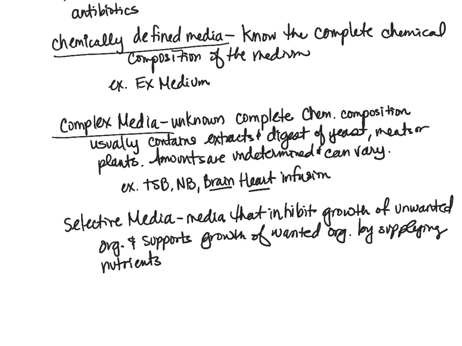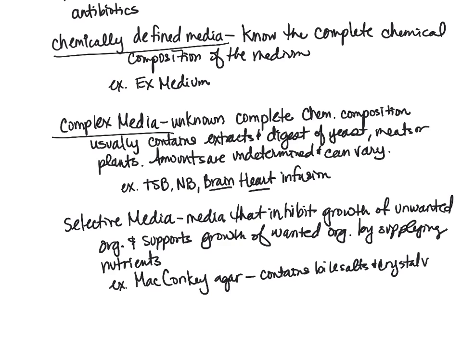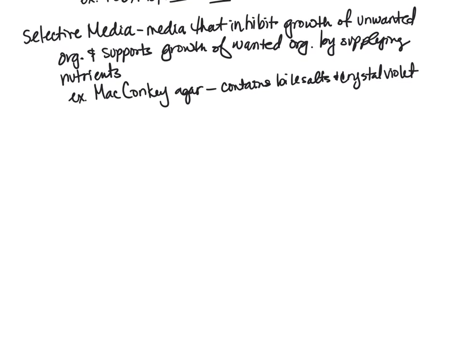An example of this would be MacConkey agar. In the case of MacConkey agar, it contains bile salts and crystal violet. Because it contains bile salts and crystal violet, it actually discourages gram-positive organisms from growing.